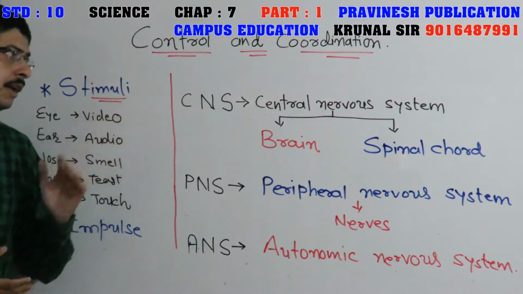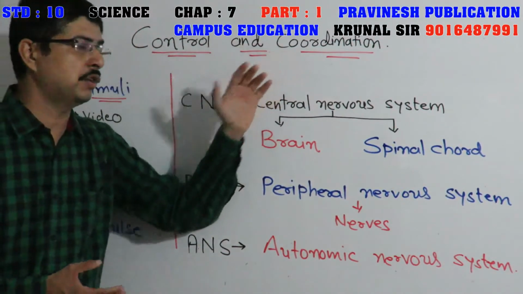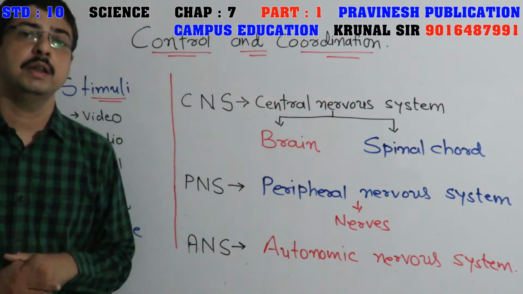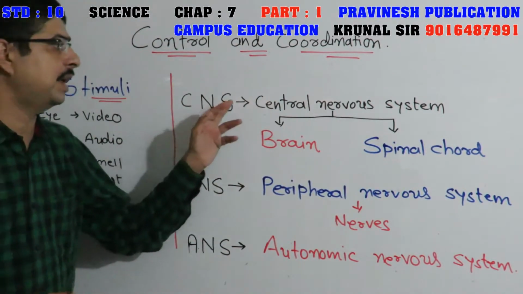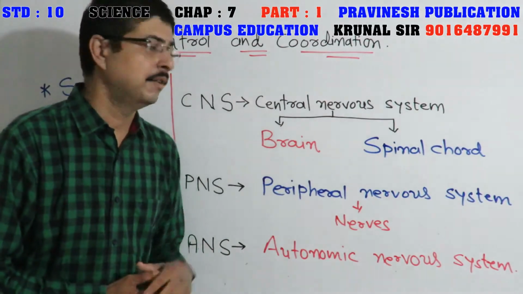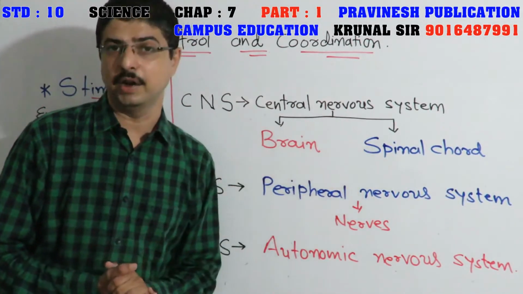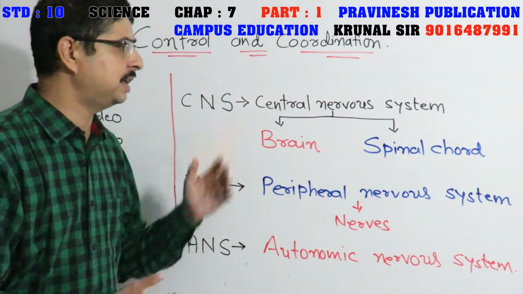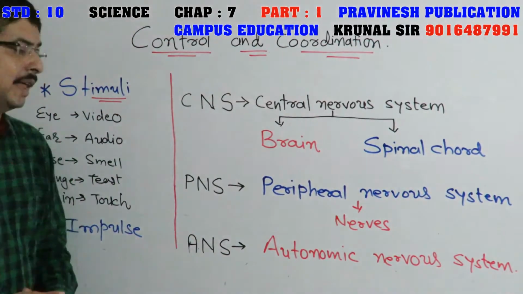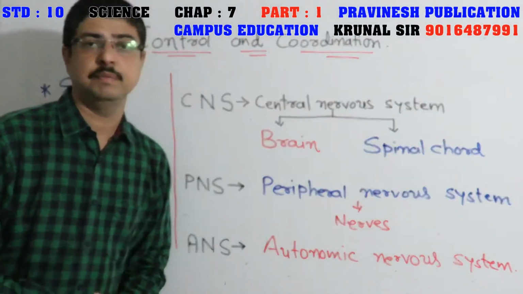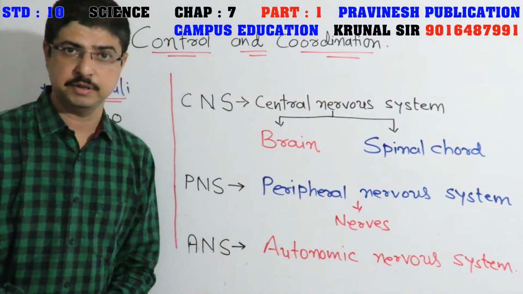Now friends, in our body, for this control and coordination, we have three main systems. The first system is CNS, the central nervous system, which includes the brain and spinal cord. Friends, about CNS we will discuss later. Next is PNS, the peripheral nervous system, which includes nerves.